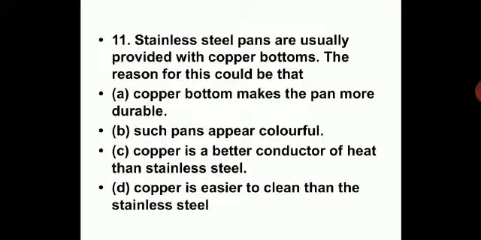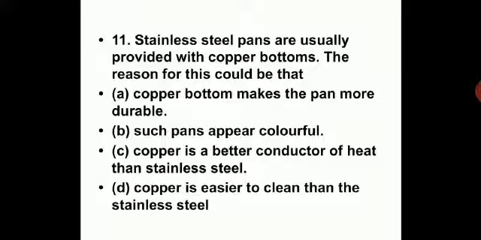Stainless steel pans are usually provided with copper bottoms. The reason for this could be that copper bottoms make the pan more durable. Such pans appear colorful. Copper is a better conductor of heat than stainless steel. Copper is easier to clean than stainless steel. You should know the answer.